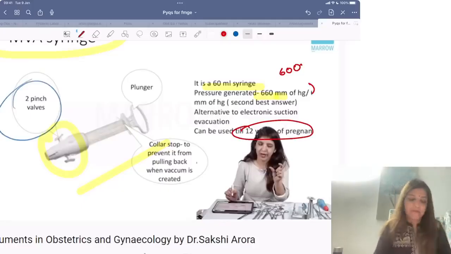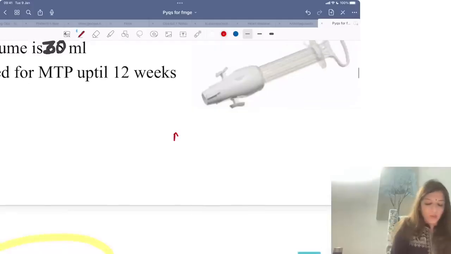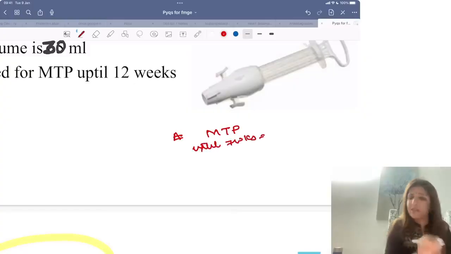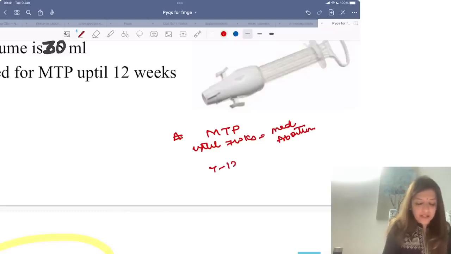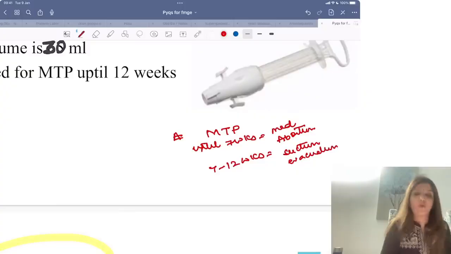Now please remember that when you are doing MTP, up till 7 weeks जो best method होता है MTP का, that is medical abortion. 7 weeks से 12 weeks के बीच में best method is suction evacuation.